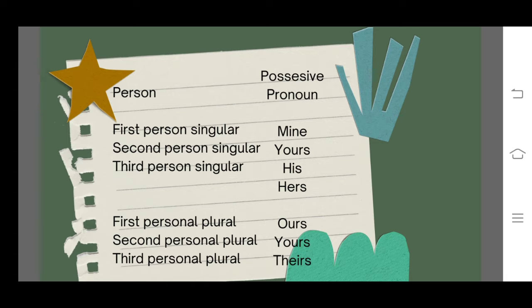And first person plural, the subject is we and the possessive pronoun is ours. The second person plural, the subject is you and the possessive pronoun is yours. And the third person plural, the subject is they and the possessive pronoun is theirs.